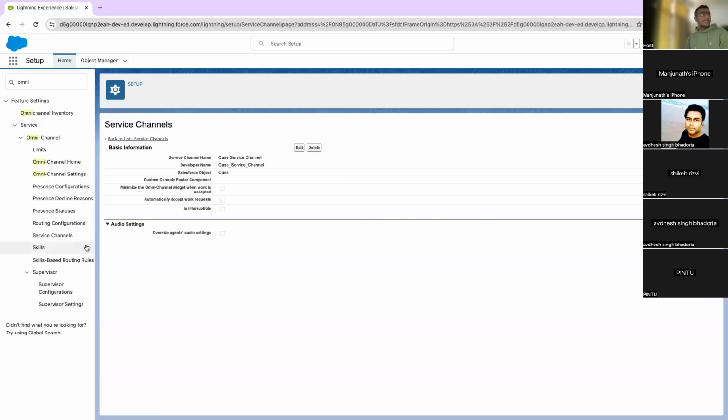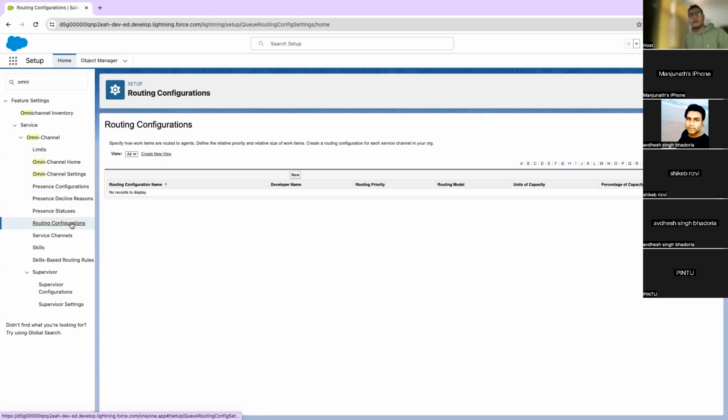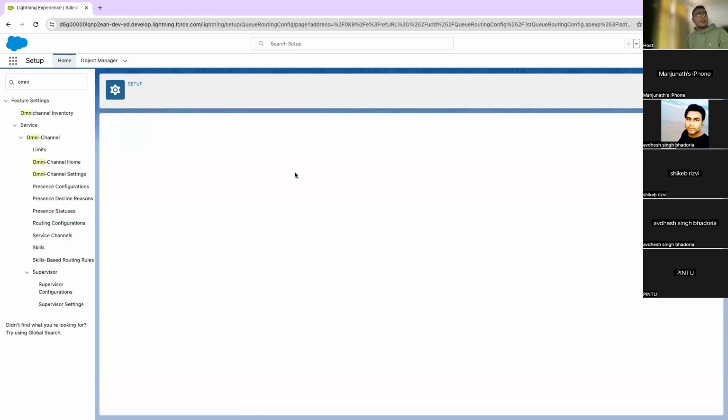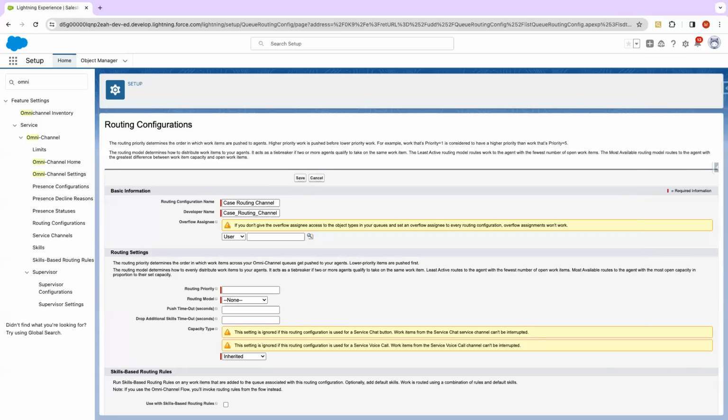Once we create a service channel, we'll have to create the routing configuration. This routing configuration defines what particular queue will have, what the bandwidth is, and what the routing behavior will be. So I am going to name it case routing channel. There are multiple things you can see here. First is overflow assignee.